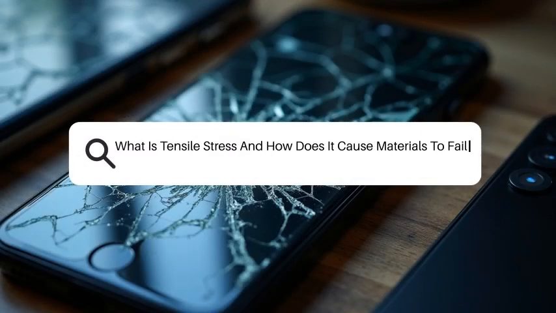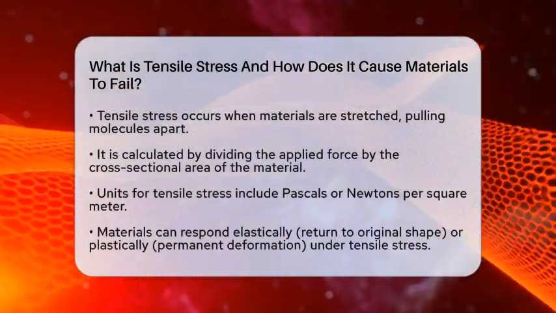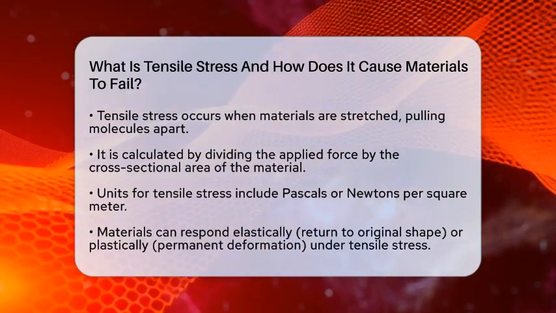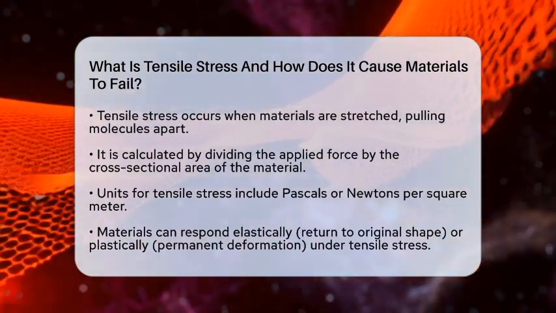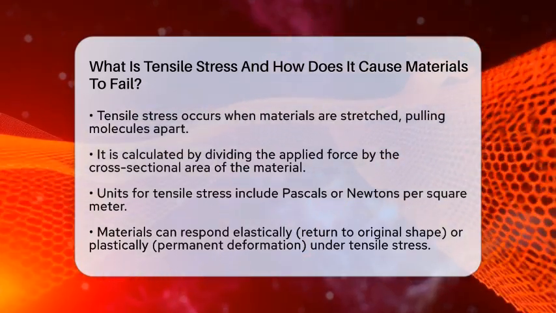What is tensile stress, and how does it cause materials to fail? Imagine pulling on a rubber band until it snaps. That tension is a perfect example of tensile stress at work. When materials are stretched, they experience forces trying to pull their molecules apart.